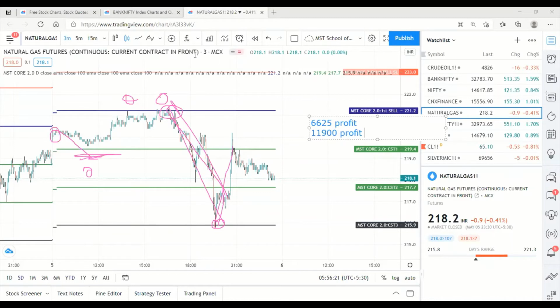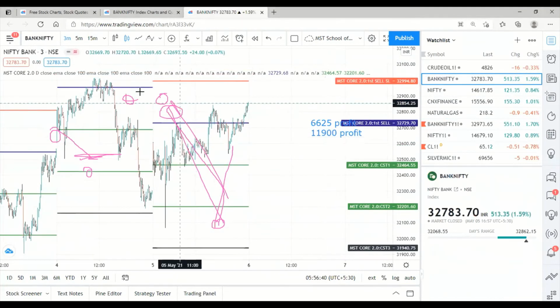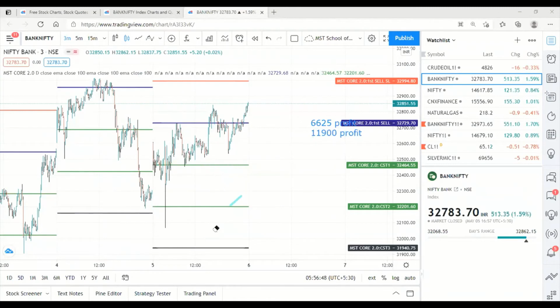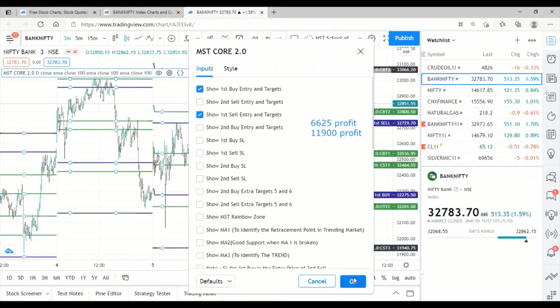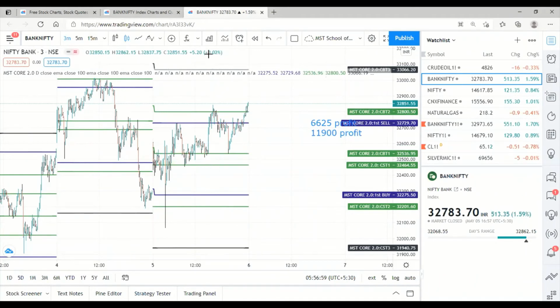Now let us see the third script, that is Bank Nifty. I want to shorten the video, so I will complete it in 10 minutes. Every day we'll spend only 10 minutes instead of 30 minutes. You know all the concepts, so I can just brush them up. Now I will take Bank Nifty. As usual, after 9:35 for Bank Nifty also, we have to enable first sell and first buy, and whichever is activated first, we have to trade in that direction.